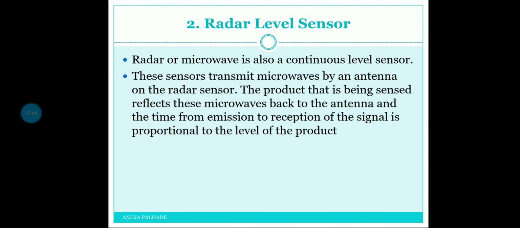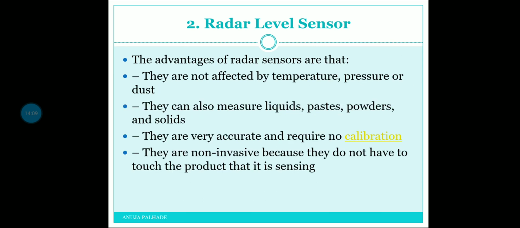The second continuous level sensor is the radar, or you can say microwave, level sensor. This kind of sensor transmits microwaves by an antenna. The product being sensed reflects the microwaves back to the antenna, and the time from emission to reception of the signal is proportional to the level of the product.